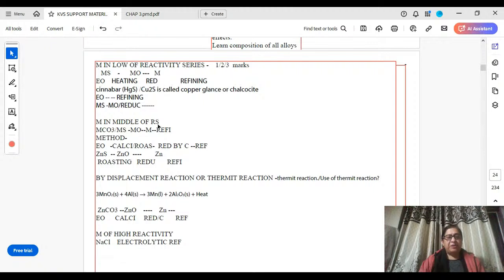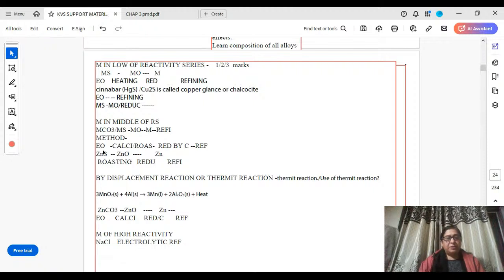Metal in the middle of reactivity series. There are two examples in your book, zinc carbonate and zinc sulfide. So number one, again same method, enrichment of ore. Zinc carbonate will be extracted by calcination. By calcination it will change into zinc oxide, and then zinc oxide will change into zinc under the process of reduction by carbon, and then it will undergo refining to give pure zinc.